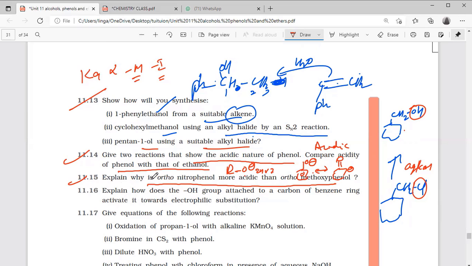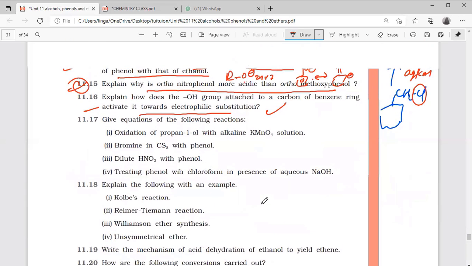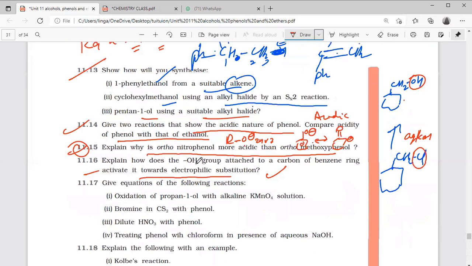It is stabilizing the conjugate base of the acid. Okay, once you try it, if you're not understanding, I will tell again. Explain how the OH group attached to the benzene ring activates it towards electrophilic substitution. Resonance, nothing but. Ortho position and para position getting negative charge, no? That is it.